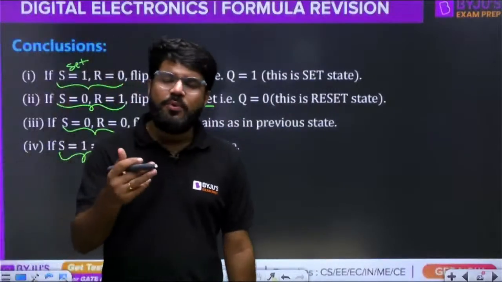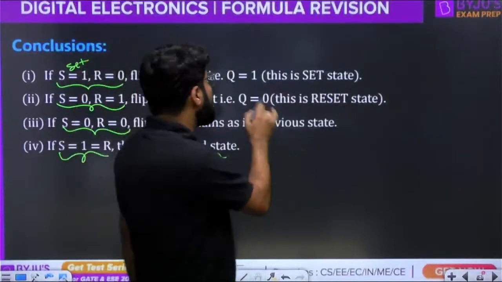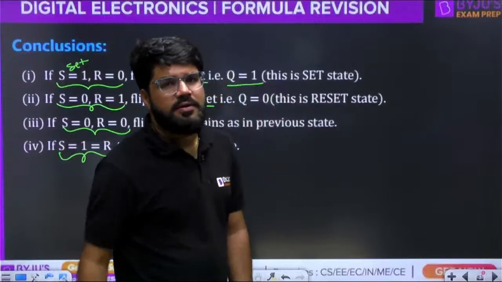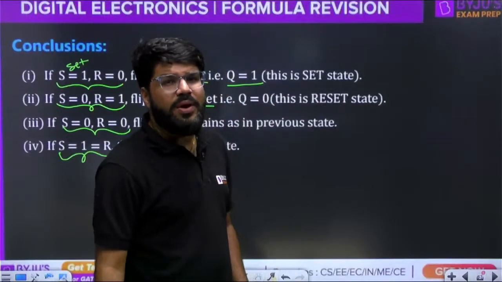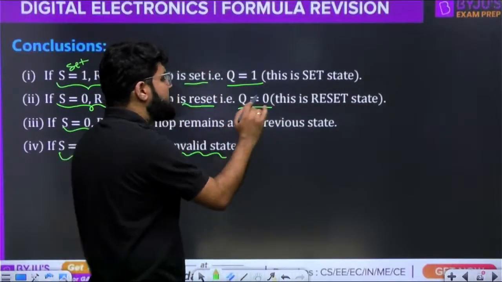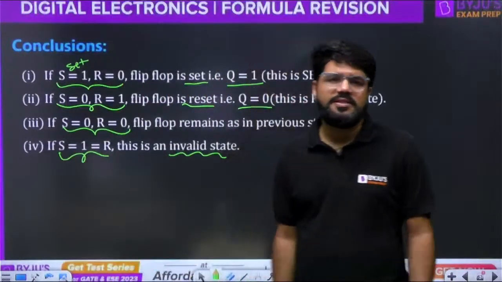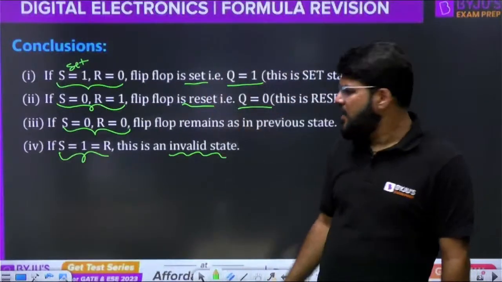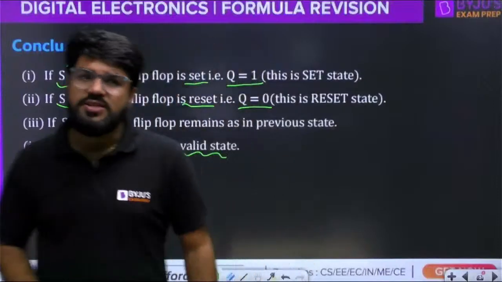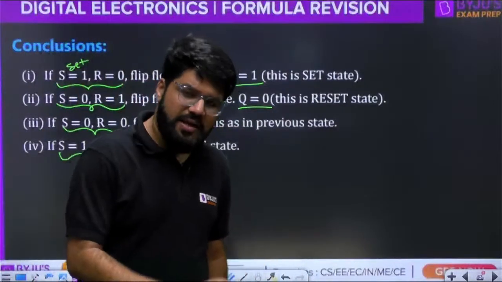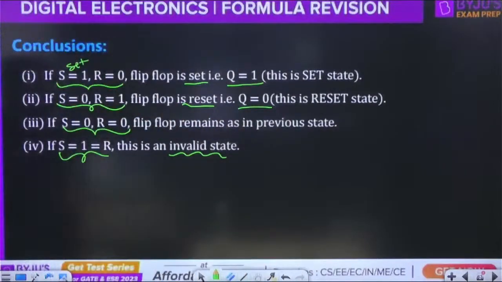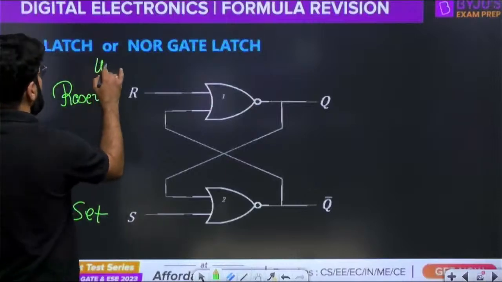If only S equals 1, the flip-flop will be set, meaning the output will be 1. If only R is high, it is reset, so the output will be 0. If both are 0, the flip-flop doesn't change the state; it remains in the previous state. Both equal to 1 is not allowed. You should take care not to apply this input. This is the basic SR latch, the unclocked version.